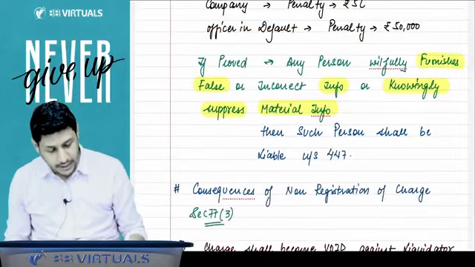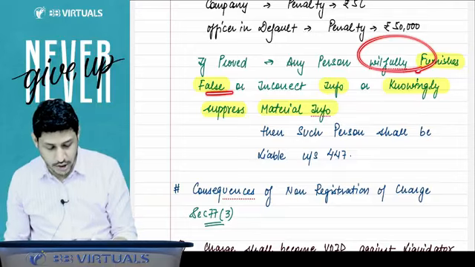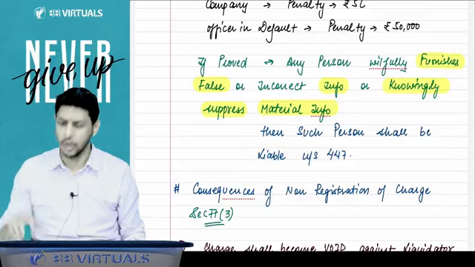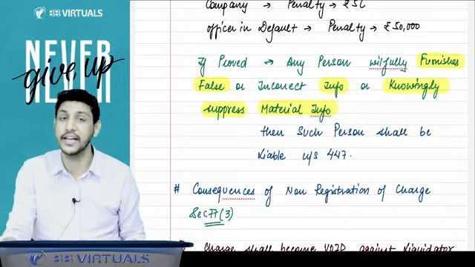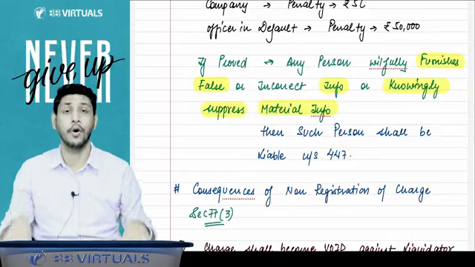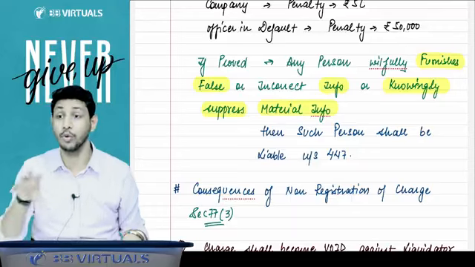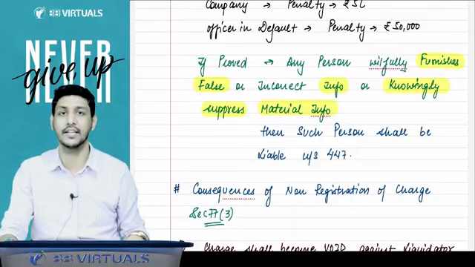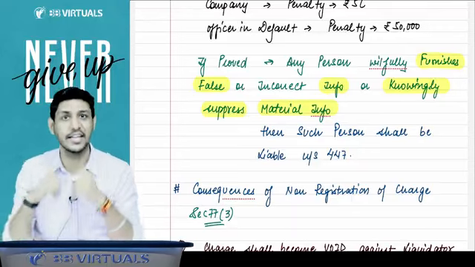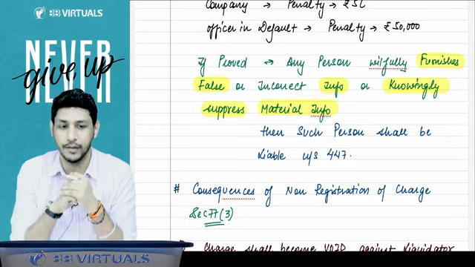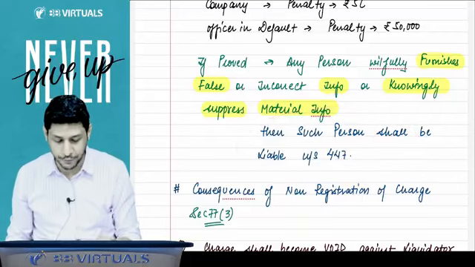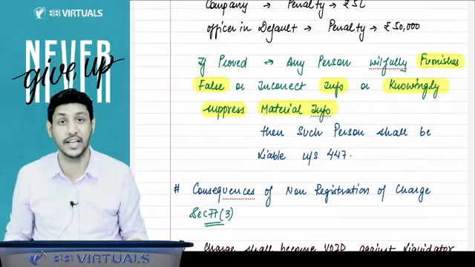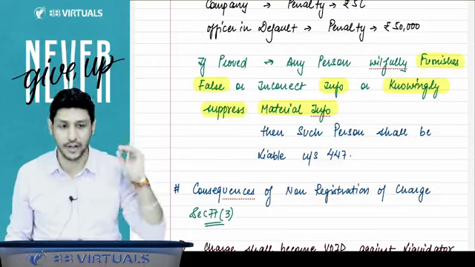And if it is proved that any person willfully furnishes false, incorrect or misleading information, or suppresses or conceals material facts or material information, then such person, that officer in default, will be liable under section 447. That is the penalty for fraud.